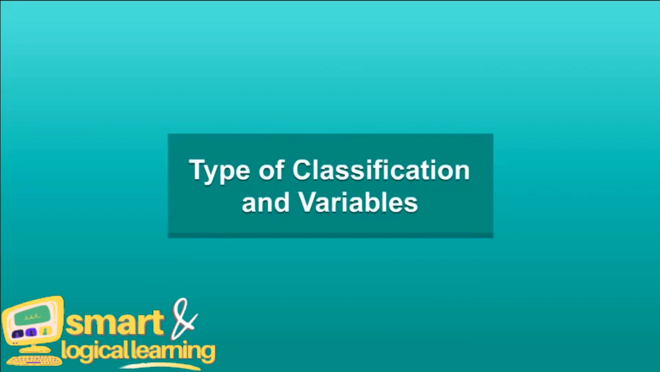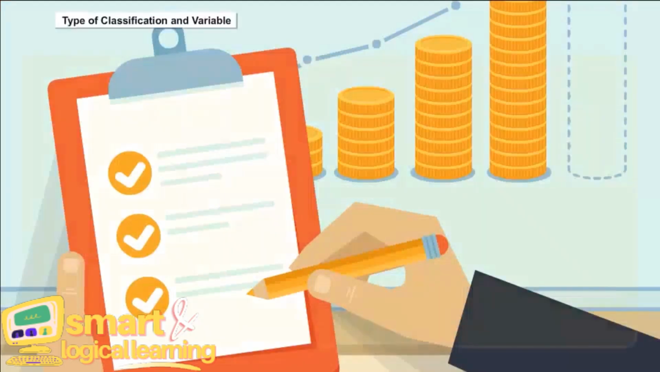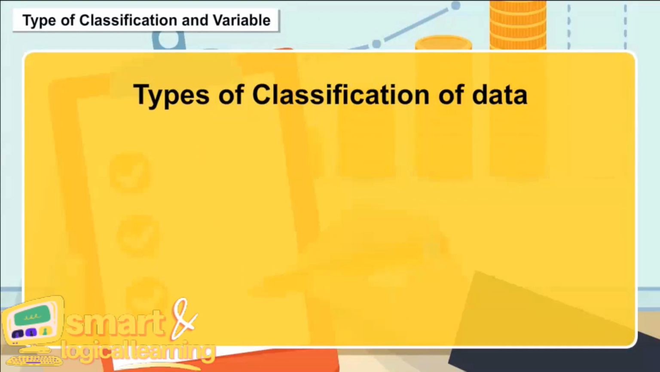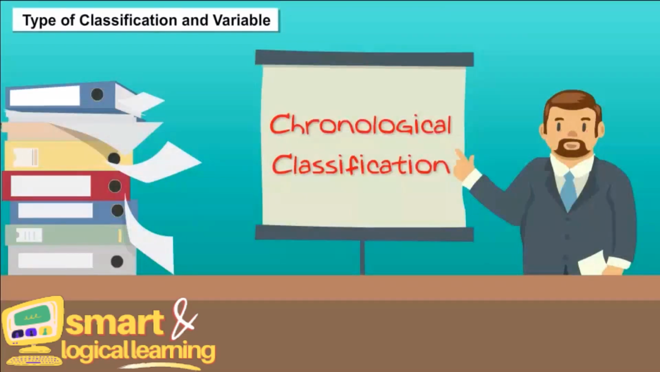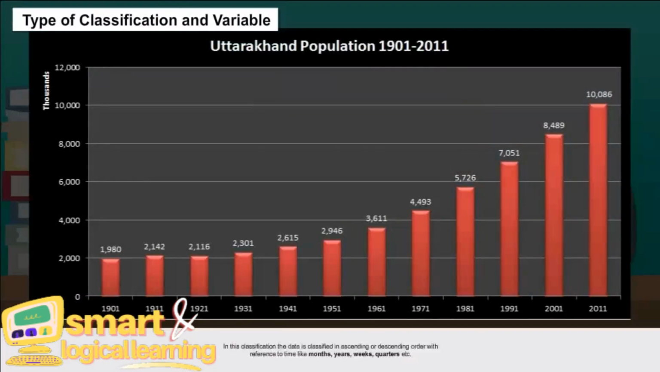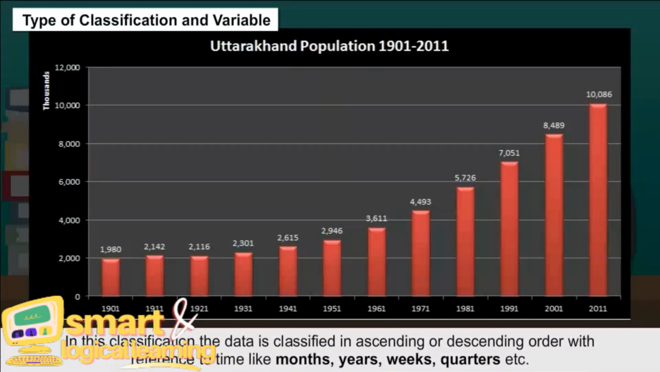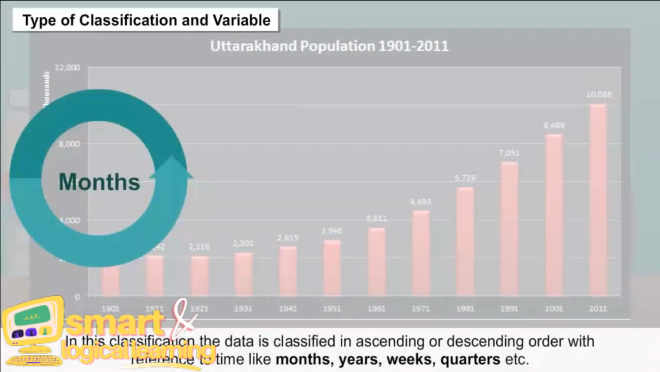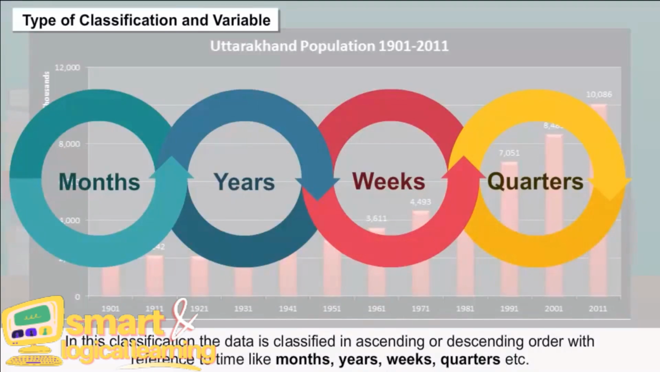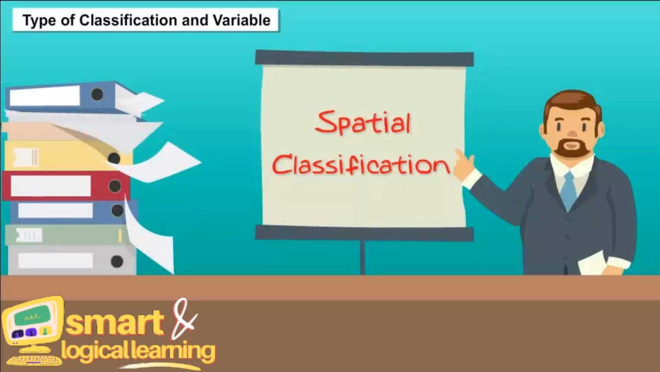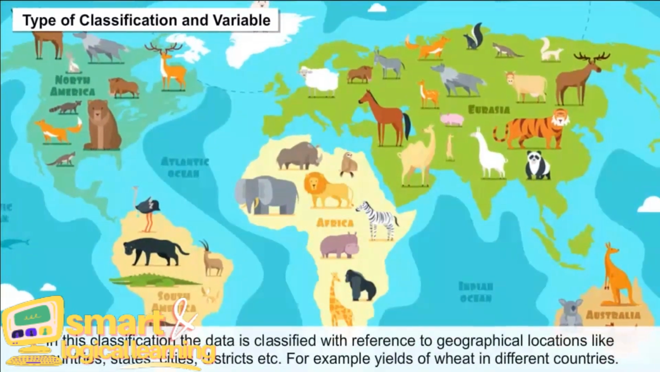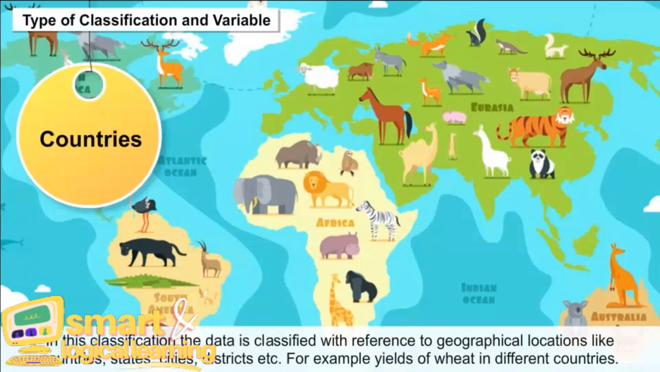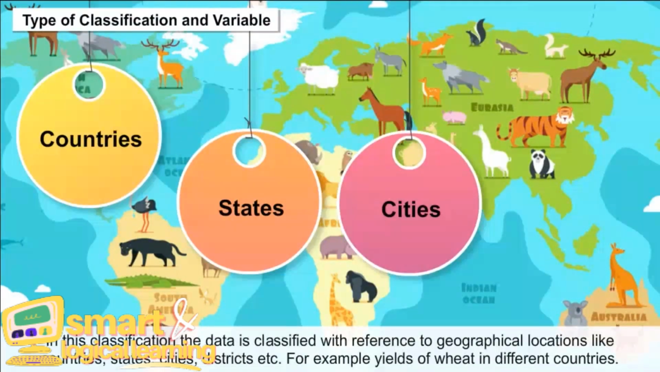Types of classification and variables. Types of classification of data. There are different ways to classify data. Chronological classification. In this classification, the data is classified in ascending or descending order with reference to time like months, years, weeks, quarters, etc. Spatial classification. In this classification, the data is classified with reference to geographical locations like countries, states, cities, districts, etc.